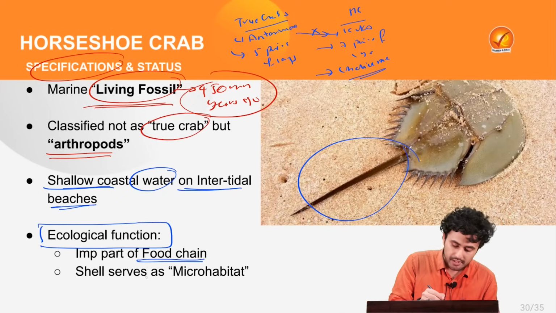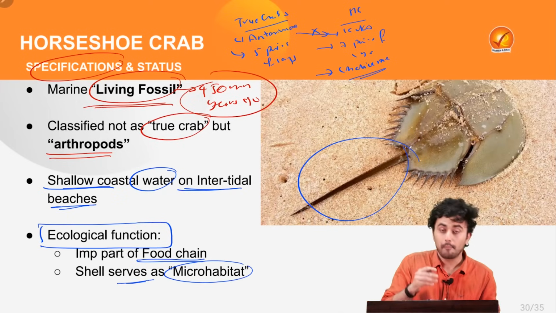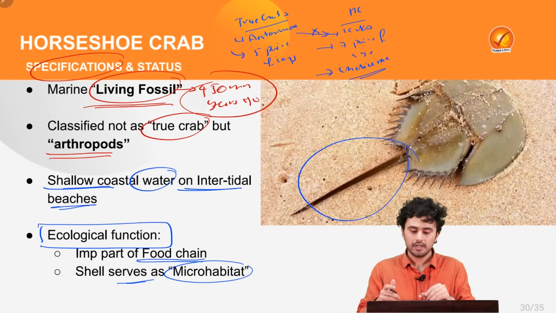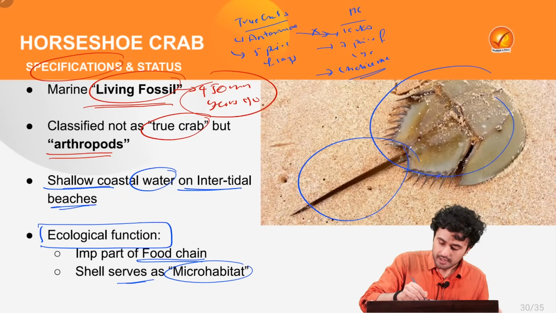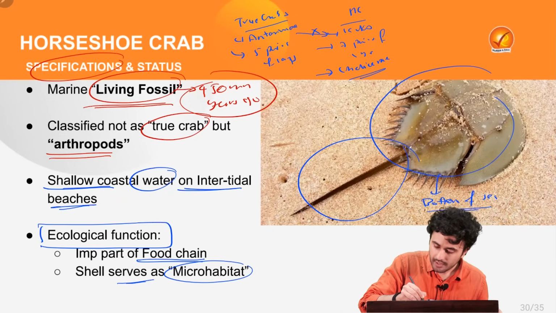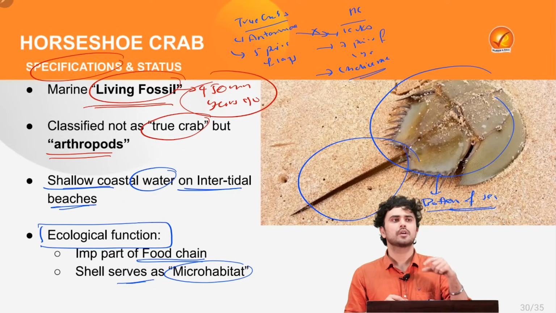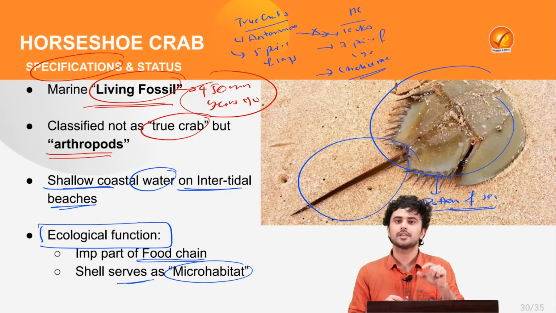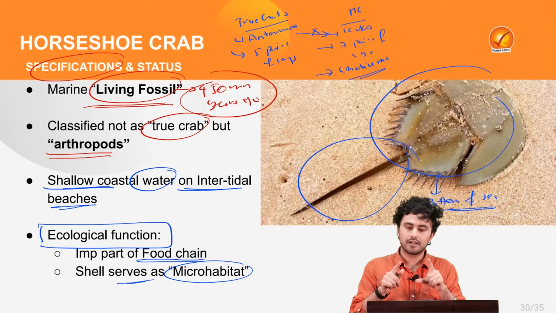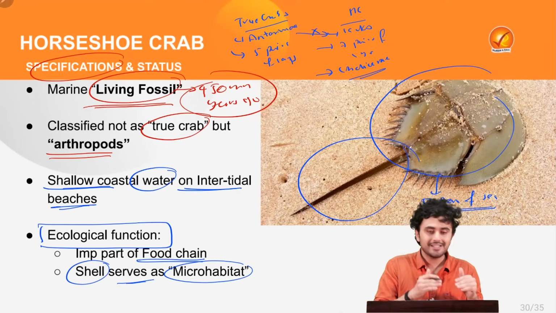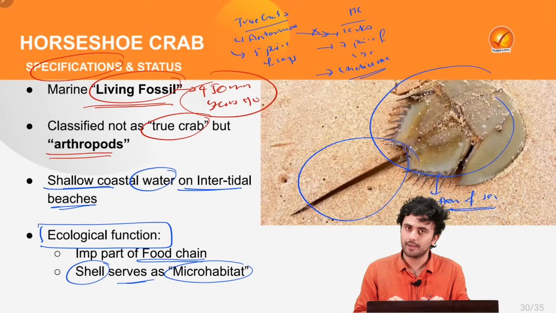At the same time, it also serves as a microhabitat where the horseshoe crab dwells at the bottom of the sea, where a lot of animals such as mollusks, oysters, sponges, snails all come and take shelter in the shell of the horseshoe crab.